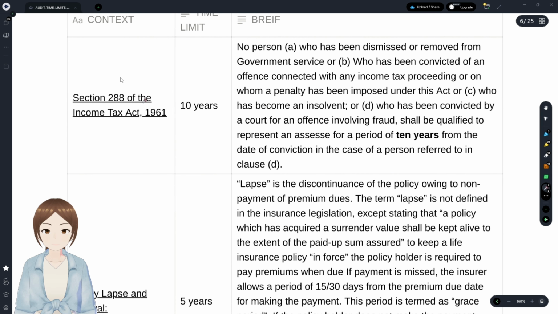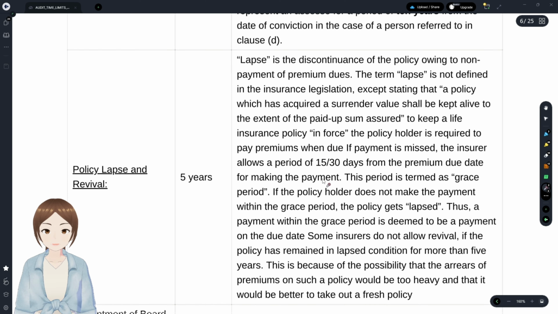And with regards to Section 88 of the Income Tax Act, no person shall be or represent as an SC, that is, he should not be a representative of SC if he is dismissed or removed from government service or got convicted with regard to any fraud, and 10 years have not elapsed from the date of conviction.